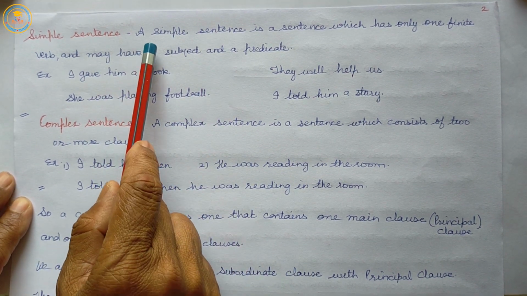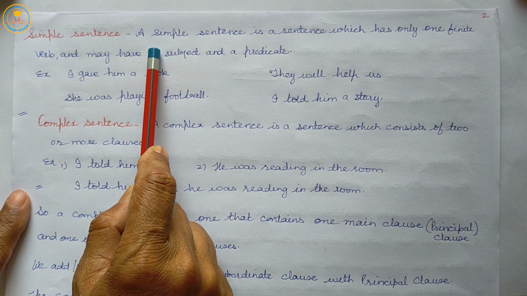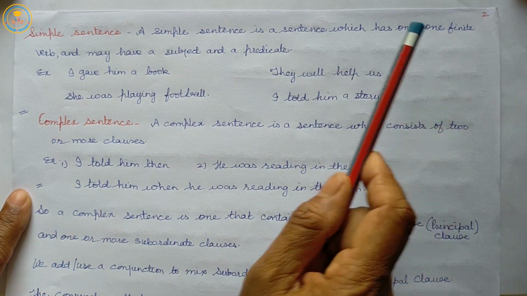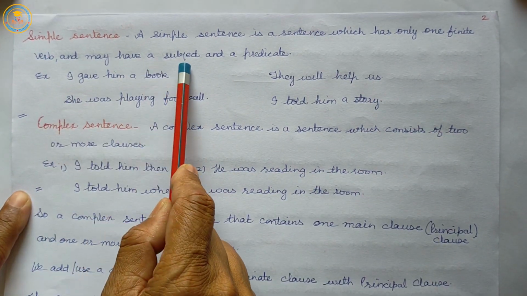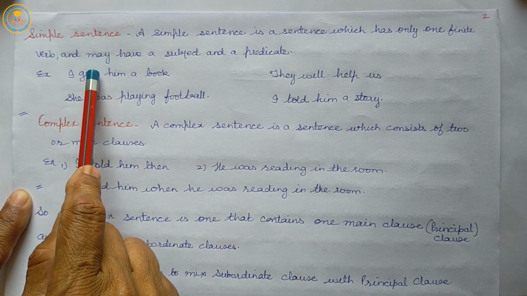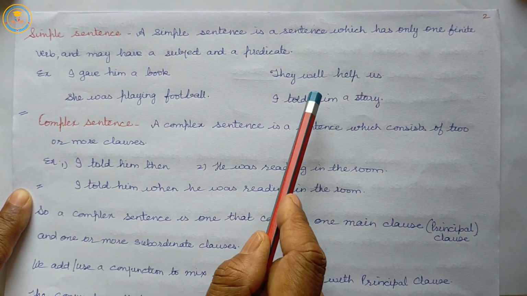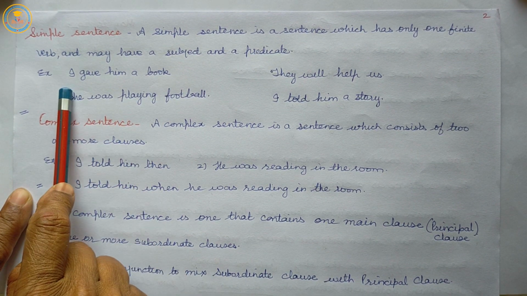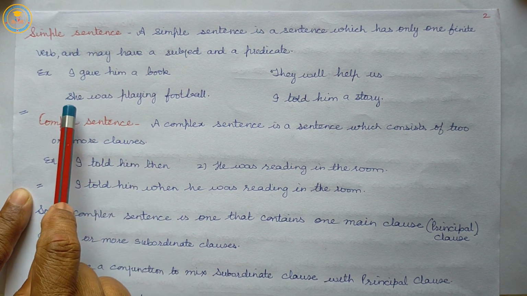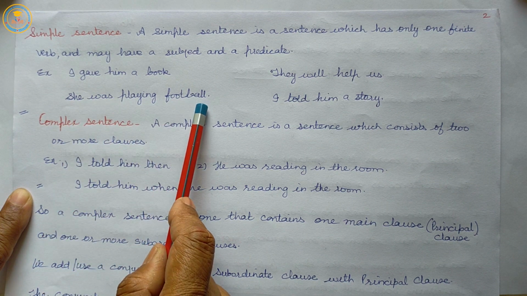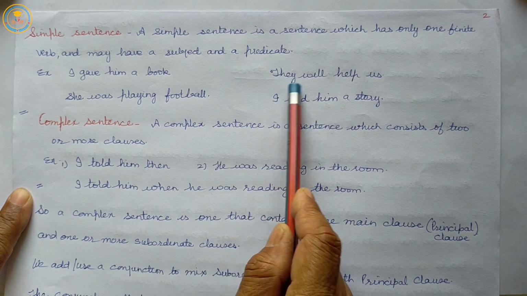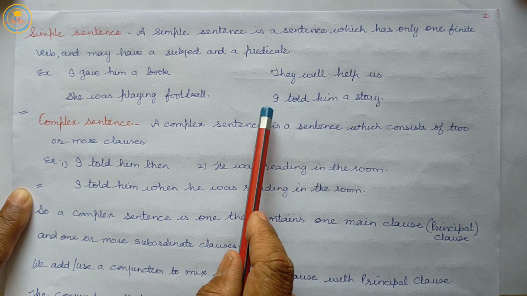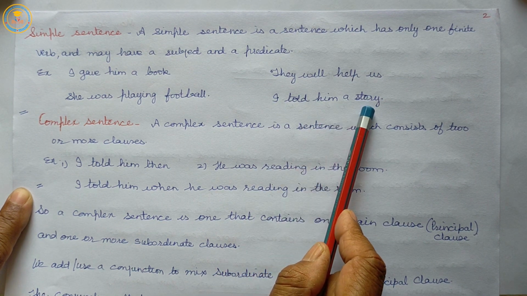So, a simple sentence has only one finite verb and may have a subject and predicate. One verb, and subject and predicate. I, subject, gave him a book, predicate. She, subject, was playing football, predicate. They, subject, will help us, predicate. I, subject, told him a story, predicate.